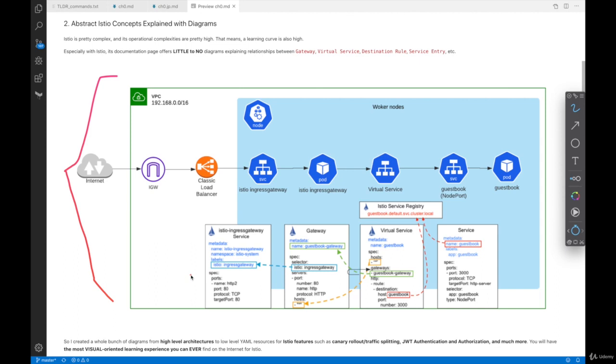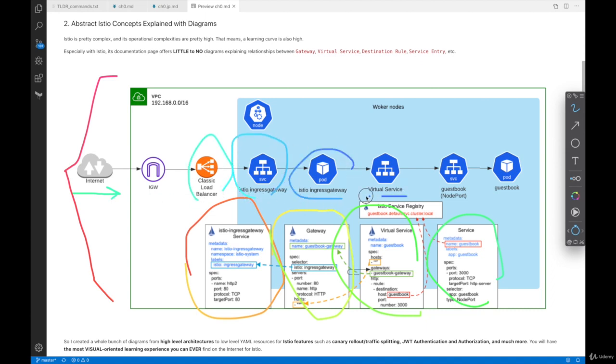them, where you can see relationships between custom Istio resources such as Ingress Gateway Service, Gateway, Virtual Service, and a Service, and how traffic flows from the internet to inside the load balancer, Istio Ingress Gateway in a pod, Virtual Service, and Kubernetes Service and Kubernetes Pod.